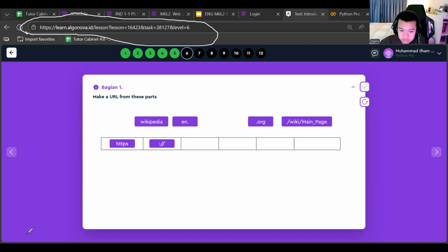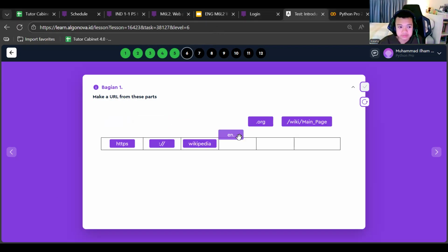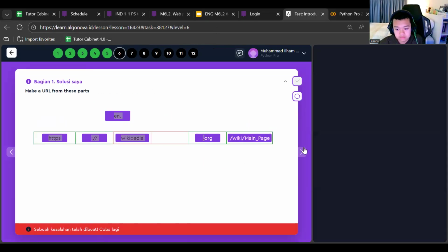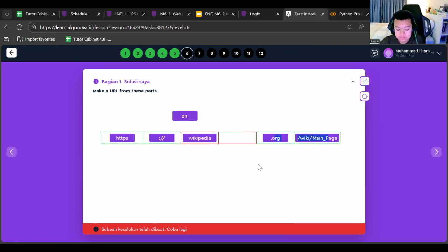And then for this one we go for Wikipedia, of course, or English. Sorry, I need to readjust this position.